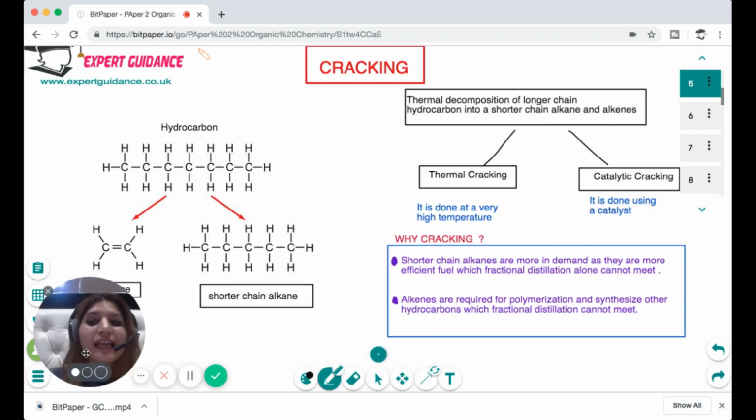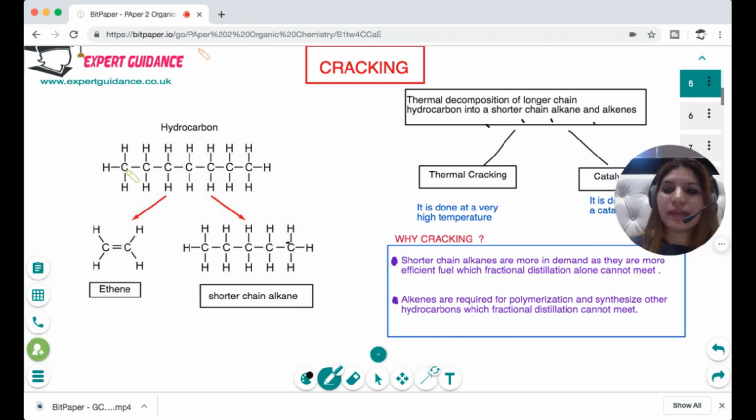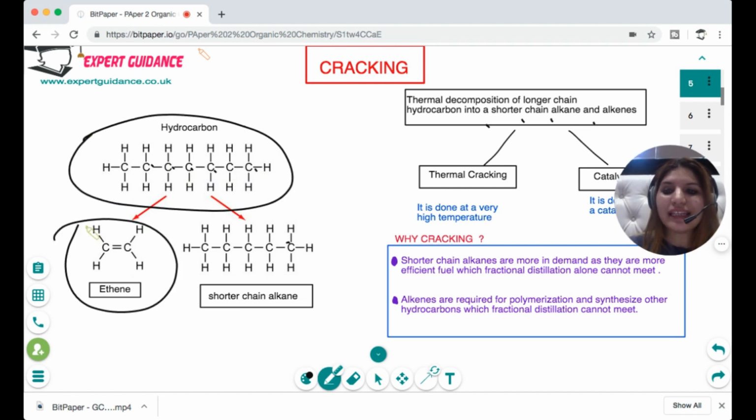Okay, next we have another technique called cracking. Now, what is cracking? As the name suggests, crack means to break. So cracking is the thermal decomposition of the longer chain hydrocarbon into a shorter chain alkane and an alkene. So you can look in this example. We have a 7 carbon hydrocarbon, and we broke it into 2 carbon ethene and then 5 carbon shorter alkane.